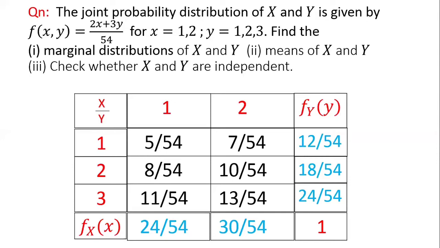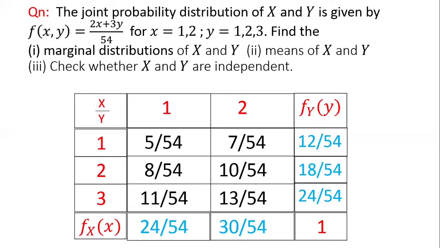So this f_X(x) represents the marginal distribution of x, and f_Y(y) represents the marginal distribution of y. And as we can see, the property of the marginal density function gets satisfied here. Sum of all the probabilities is equal to 1. So that is the answer to the first question, marginal distribution of x and y.